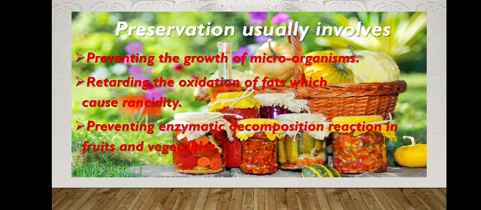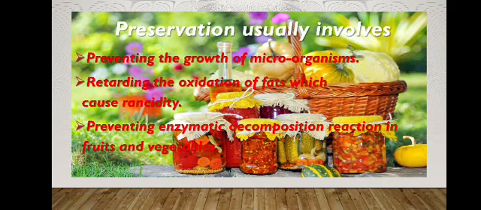Then preventing enzymatic decomposition reactions in fruits and vegetables. Everyone knows, or we have already studied, that the enzymatic reactions occurring in fruits and vegetables cause ripening. This we discussed in detail in the previous session.